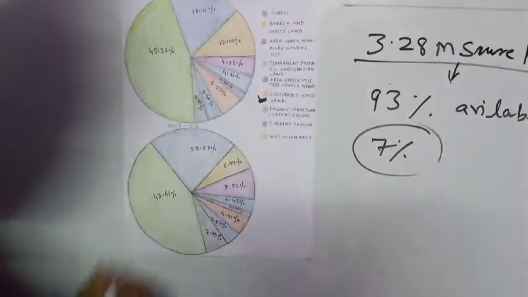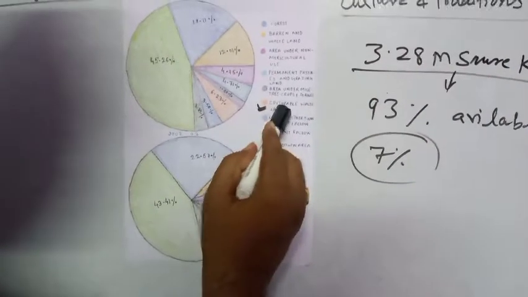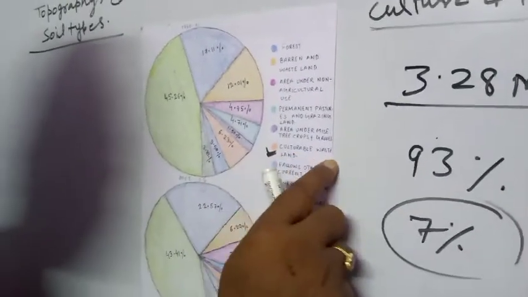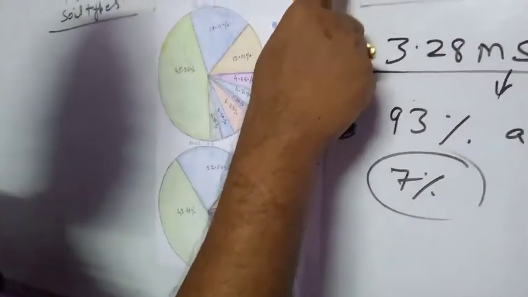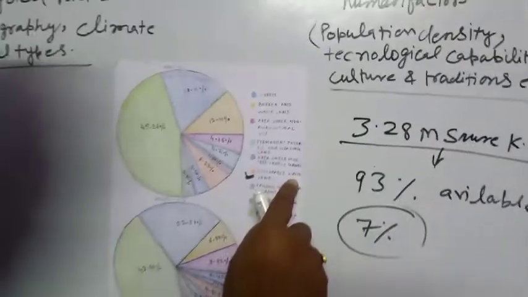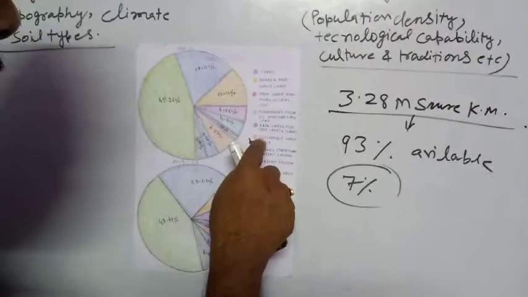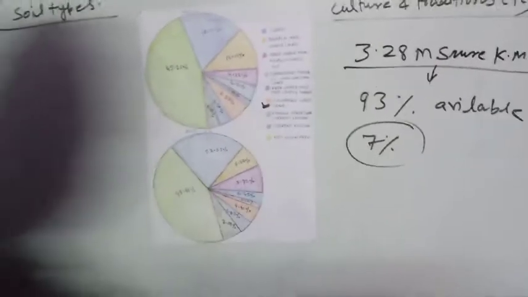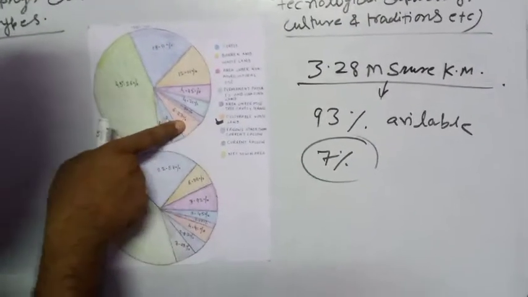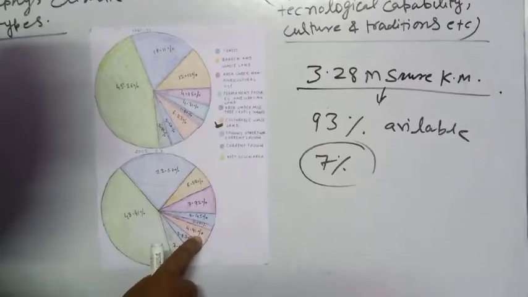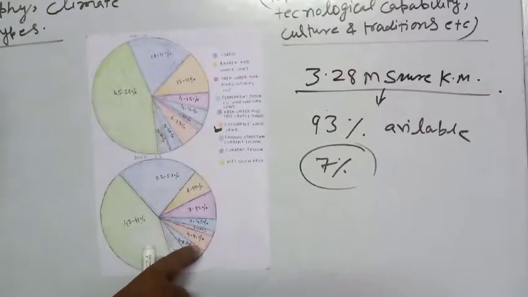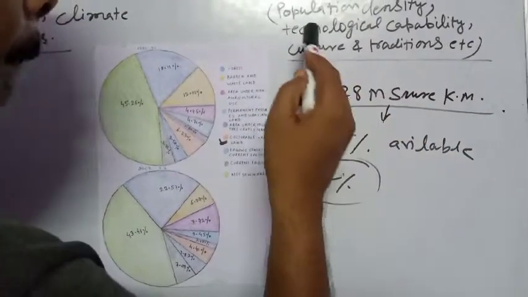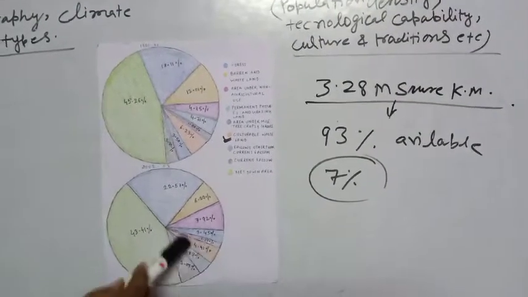Cultivable wasteland means this land can be used for agricultural purposes, but due to lack of technology, we were not able to utilize these lands even though they were cultivable. Now we are using technology, and as a result it has reduced from 6.23% to 4.41%. So what does it indicate? It indicates that here also we have to utilize better technology so that it may reduce further.